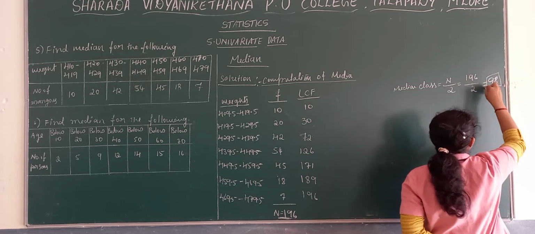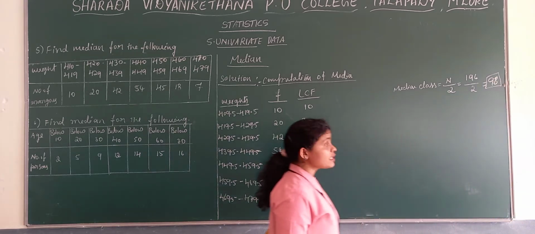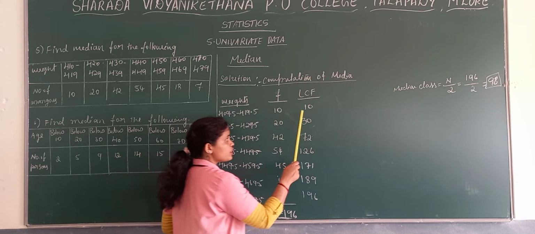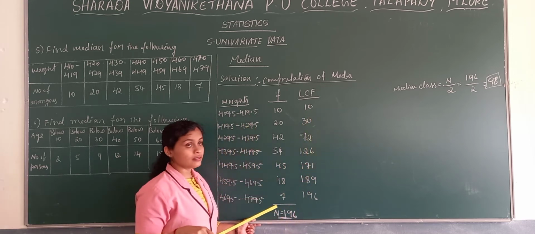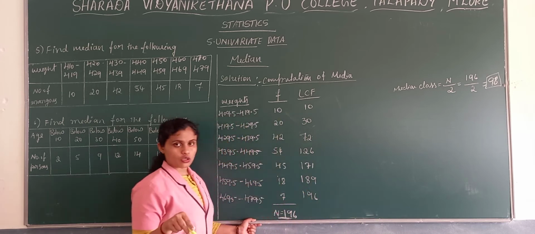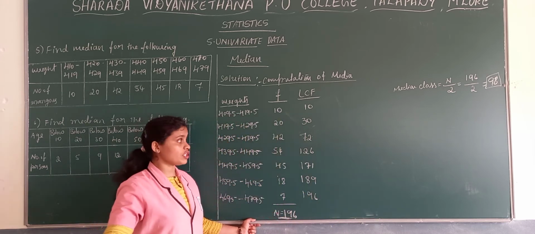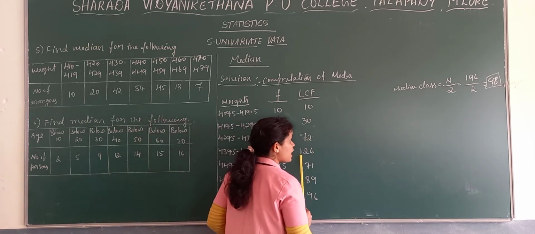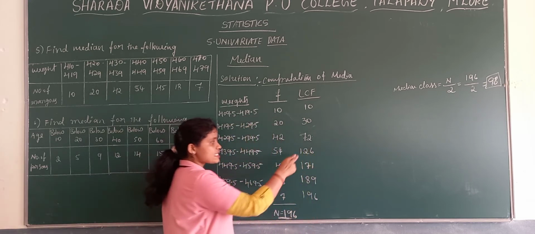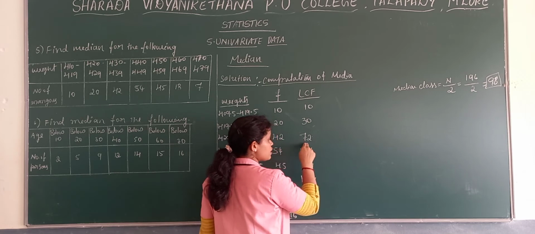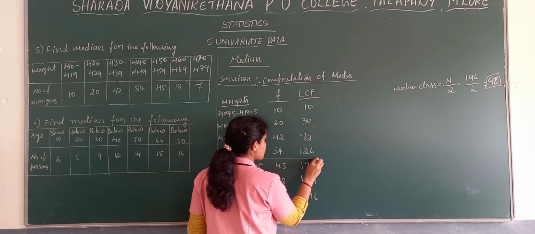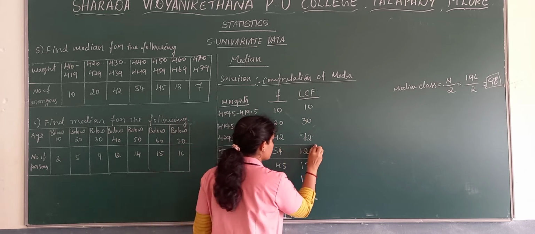Now we need to see where this 98 will fall in the cumulative frequency. It will not come within 10, it will not come within 30, it will not come within 72 also, it will come beyond 72. So yes, we can say that 98 will fall within 126. So this is our median class.